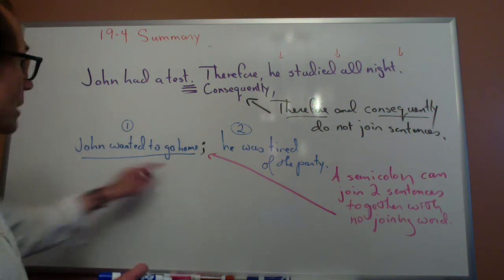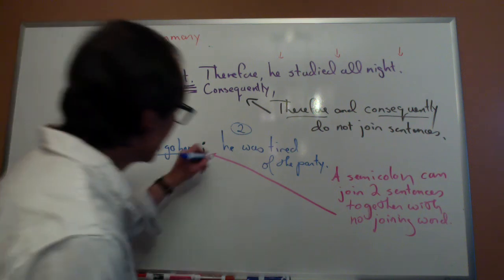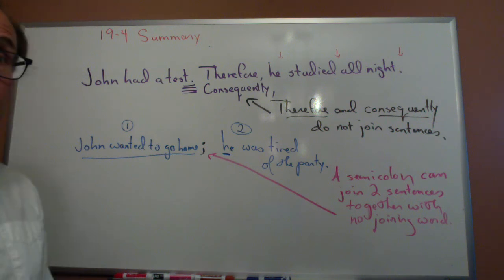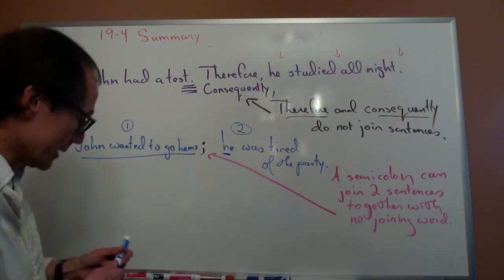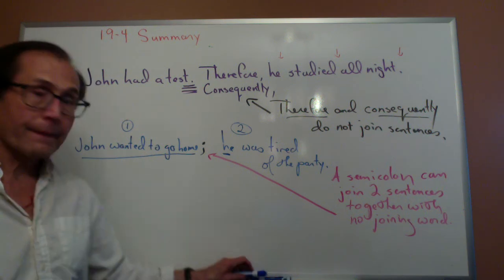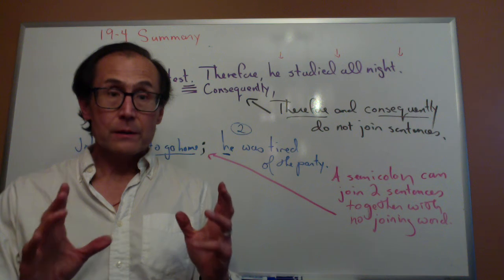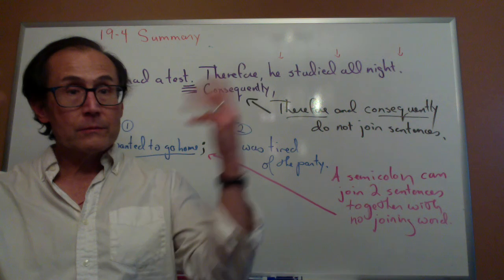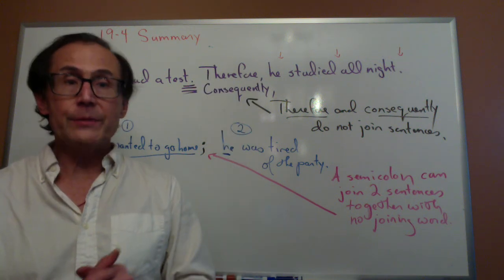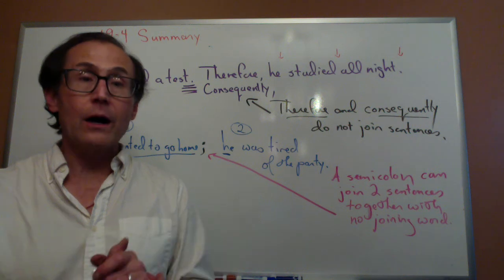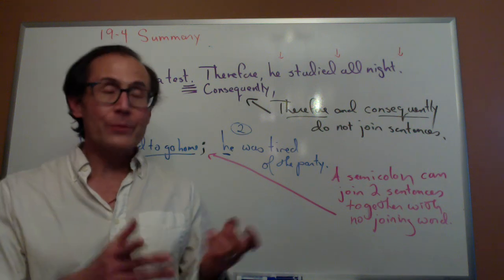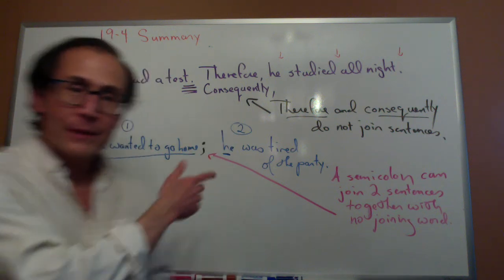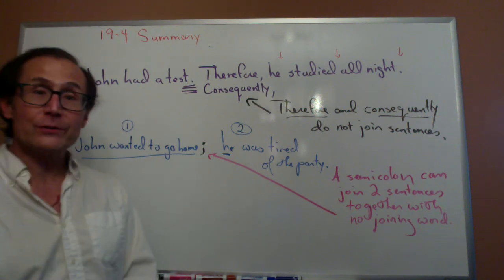So I can say, John wanted to go home, semicolon. No capital H, because it's not a new sentence. It's still one sentence. He was tired of the party. So, a semicolon is something you can use if you want to join two sentences together, but you don't want to use a joining word. Maybe you have used and a lot, and you don't want to use it again. Or maybe you used because a lot, and you don't want to use it again. This is a choice that you have.